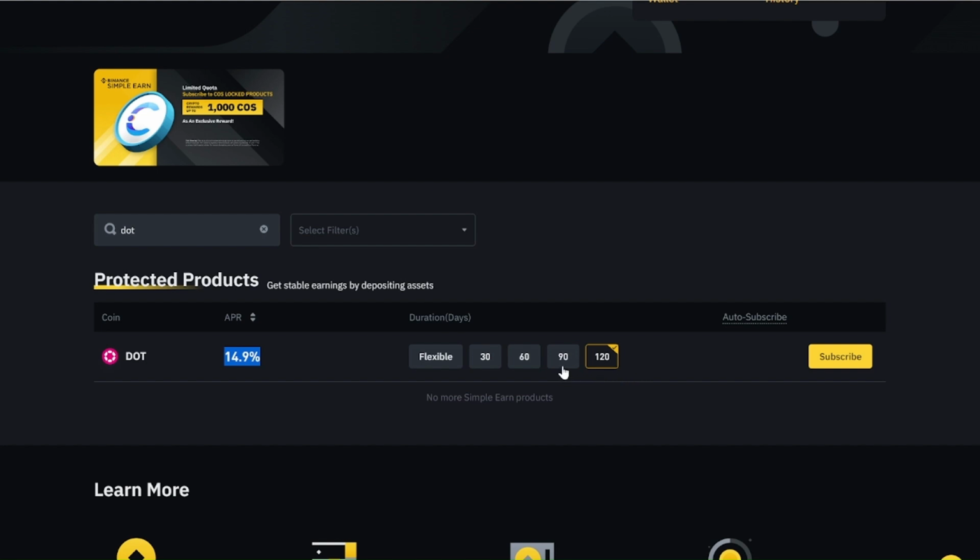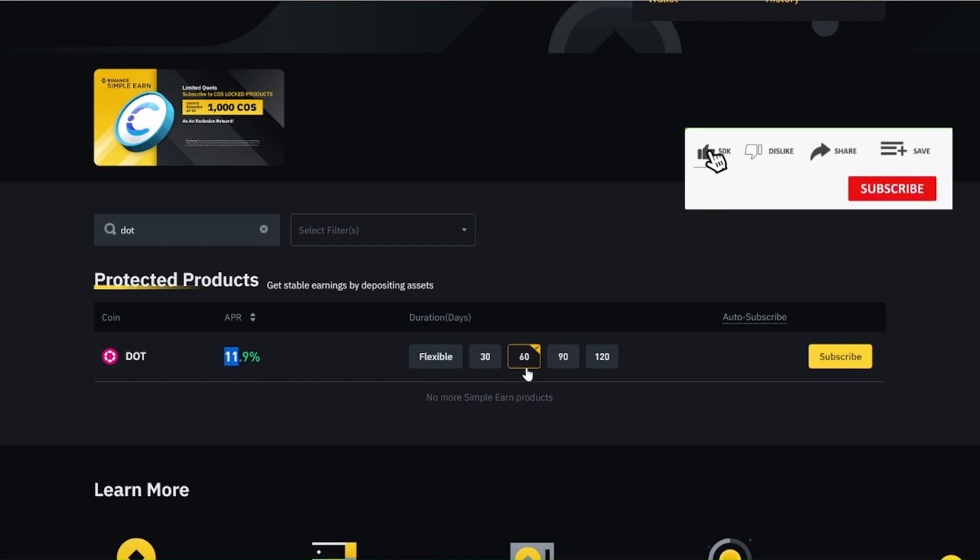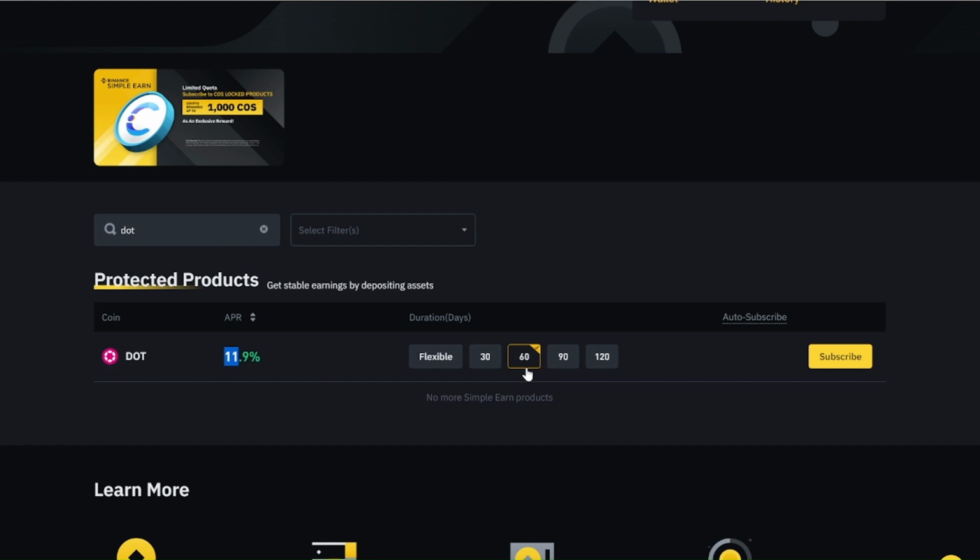And right here, if I change this to 90 days, this APY is going to reduce to 12.90. And the same thing goes for this option over here. If I choose 60 days, that's 2 months, I'm going to receive this APY over these 2 months. You just need to divide this 11.90 APY by 12 months, and this is how much you'll be receiving for these 2 months using this 60 days duration.